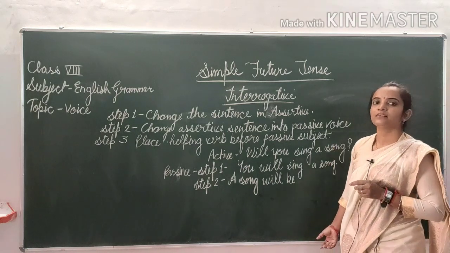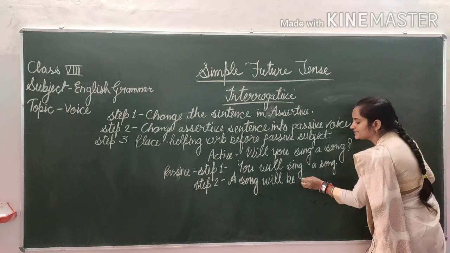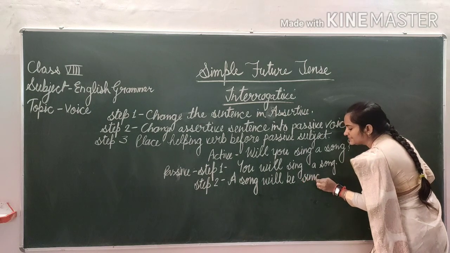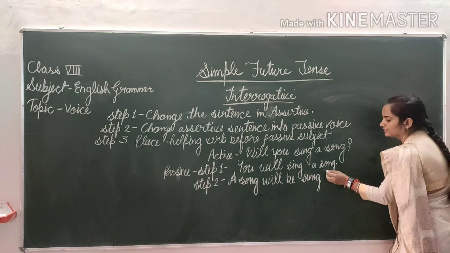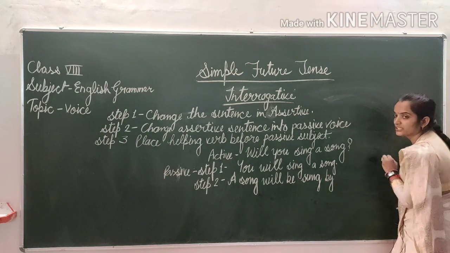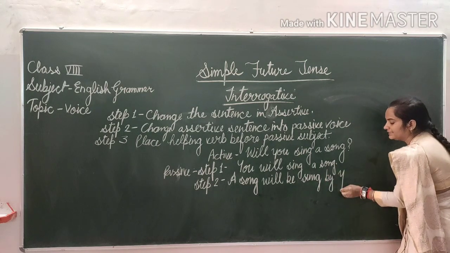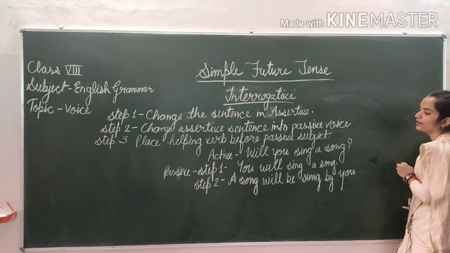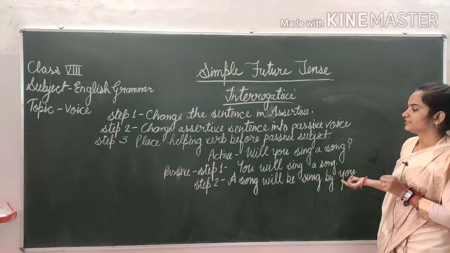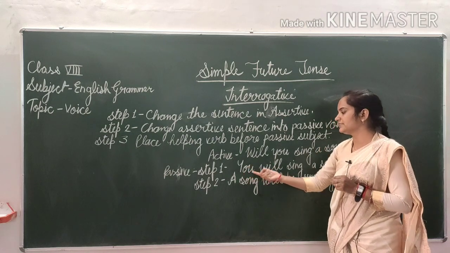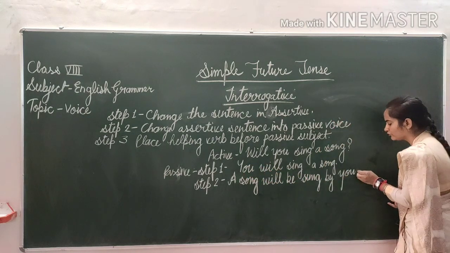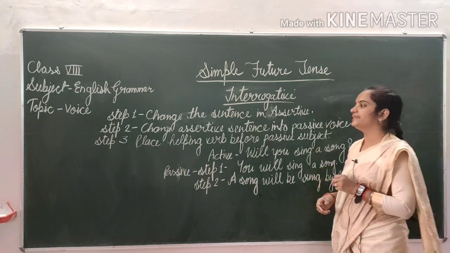Sing, sang, sung. S-U-N-G, sung. A song will be sung. Then after preposition by, and in the last you have to use your passive object, which is the subject of the active sentence. So your step 2 has also completed.